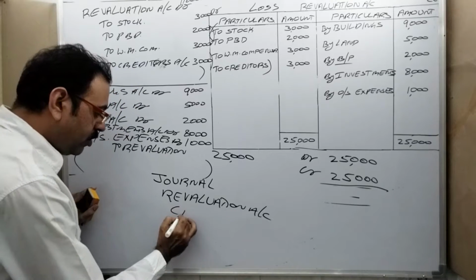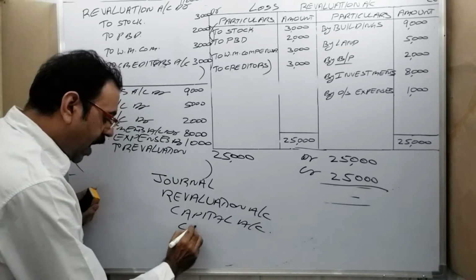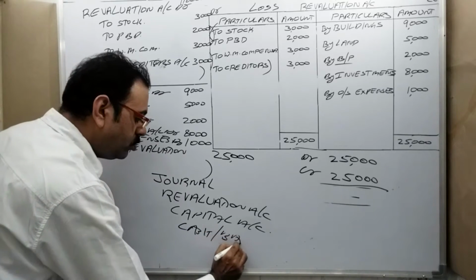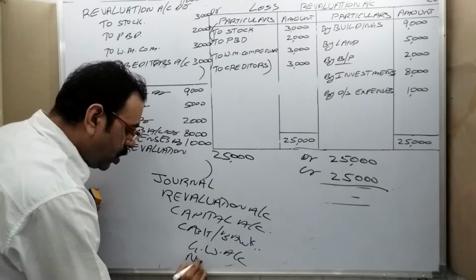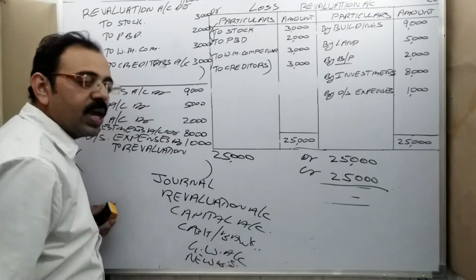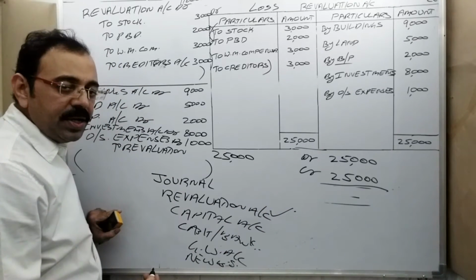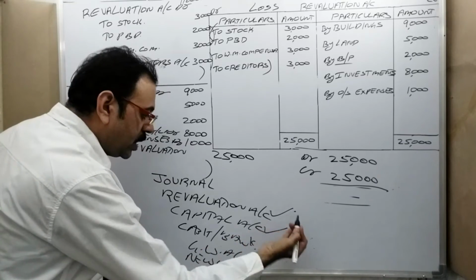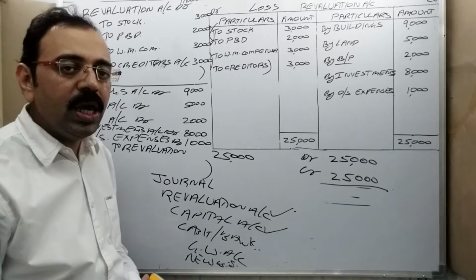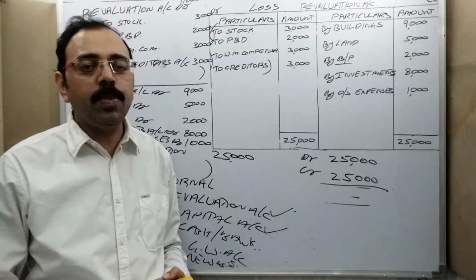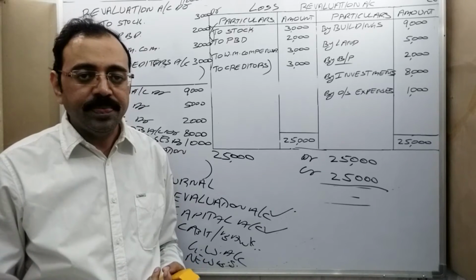Next step is we have to prepare capital accounts, cash or bank account, goodwill account. Finally, new balance sheet we can prepare. Revaluation account is completed. Then we are going to learn about capital accounts now. So while preparing capital accounts, I will explain about accumulated profit and losses and goodwill concept. Start.